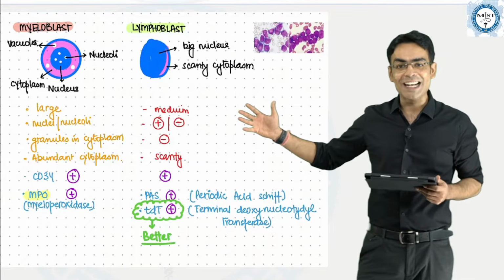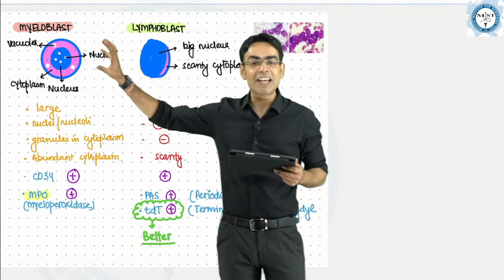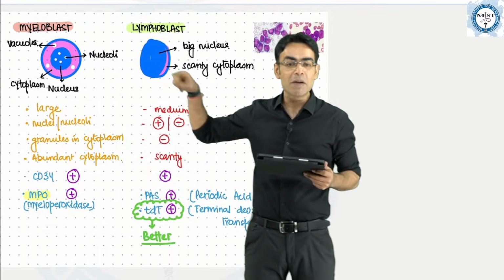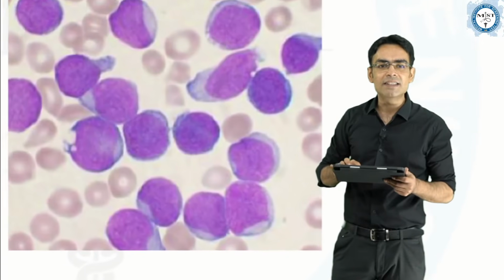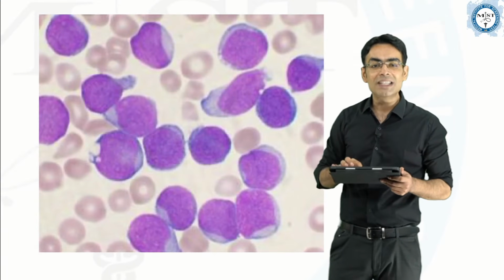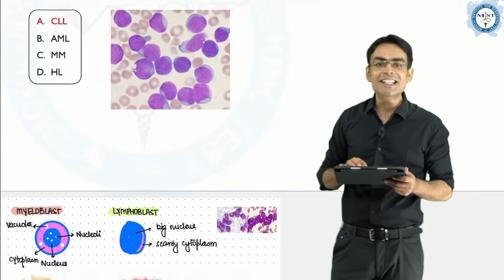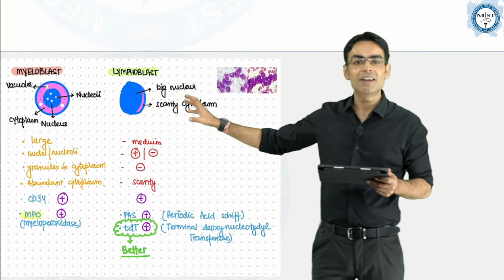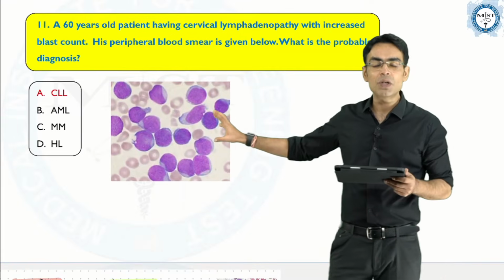We have made these diagrams, and I told you that if it would have been a myeloblast, it would have the vacuoles in the cytoplasm. It will have abundant cytoplasm, even the nucleoli. But if you see the image which you have got here, there is no nucleoli you are getting, guys. And very scanty cytoplasm you are getting in these cells. So this is a case of a CLL.